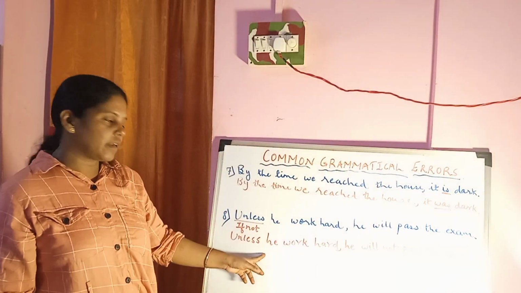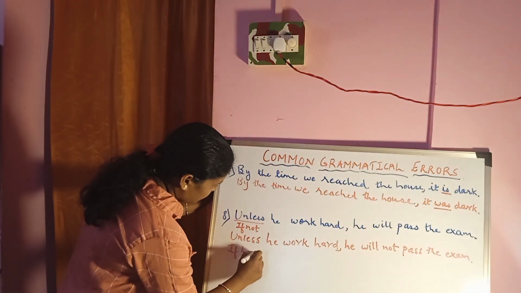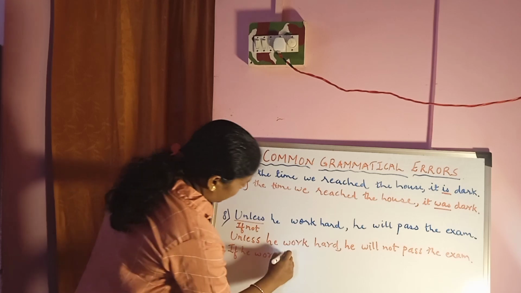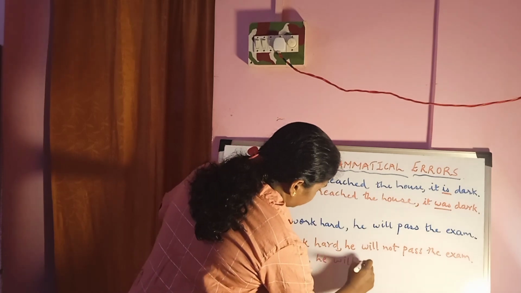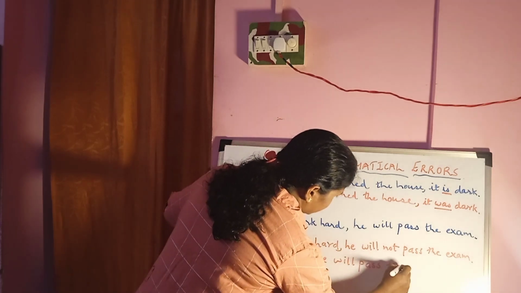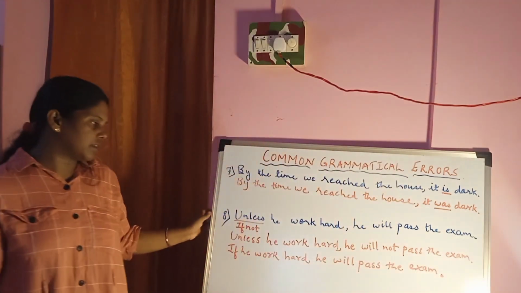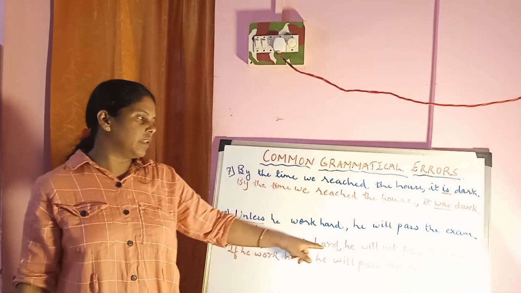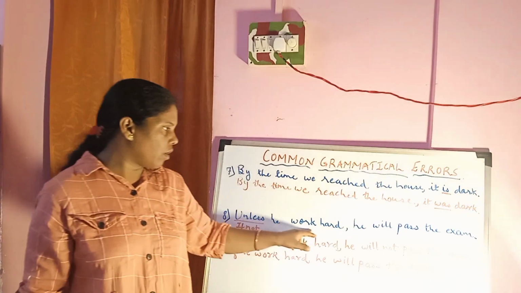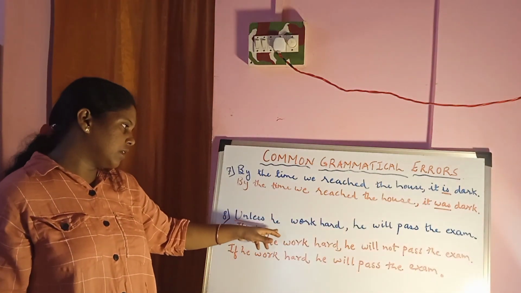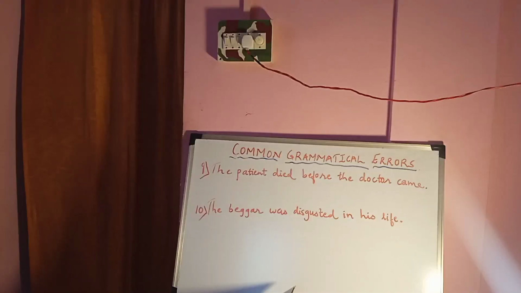In another way, we can write like this. If he works hard, he will pass the exam. "Unless he works hard, he will not pass the exam" is the correct sentence, but the original was the wrong statement. If he does not work hard, he will not pass. If he works hard, he will pass. Okay, it is like that.